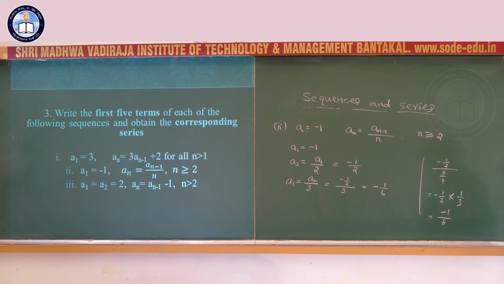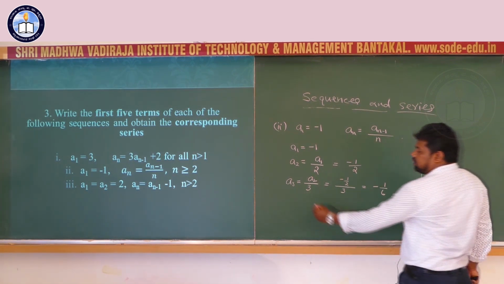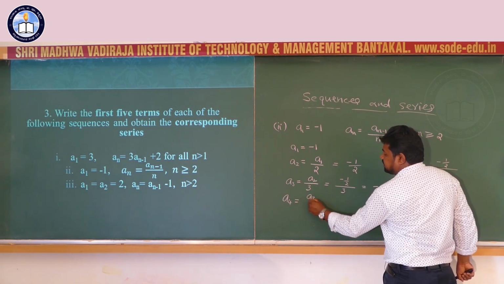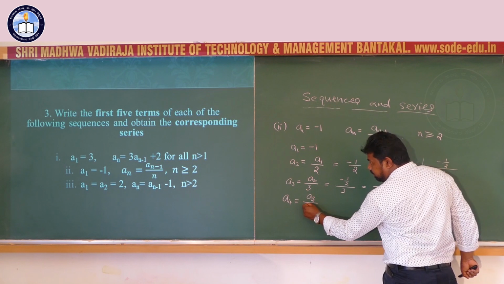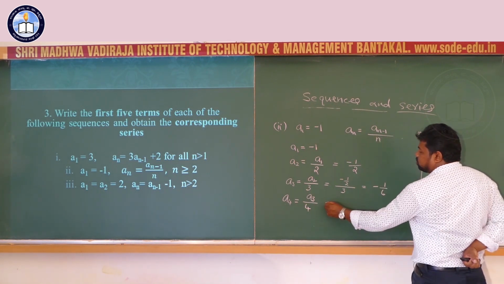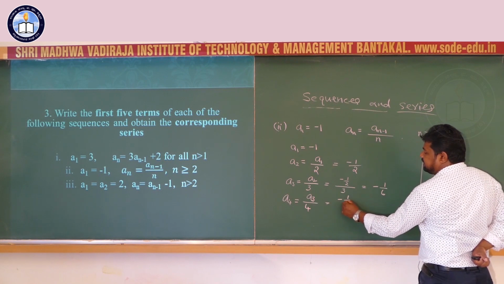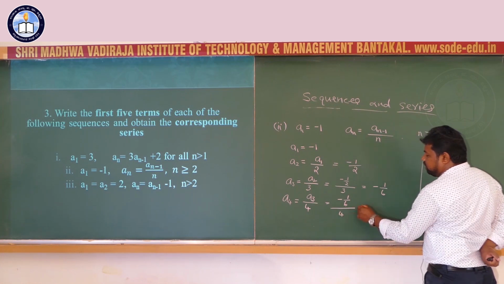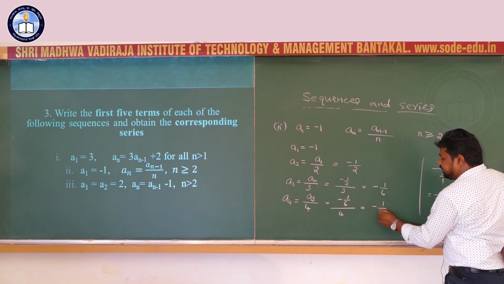Fourth term, a4, equals its previous term, a3, divided by 4, that is minus 1 by 6 by 4, which is minus 1 by 24.